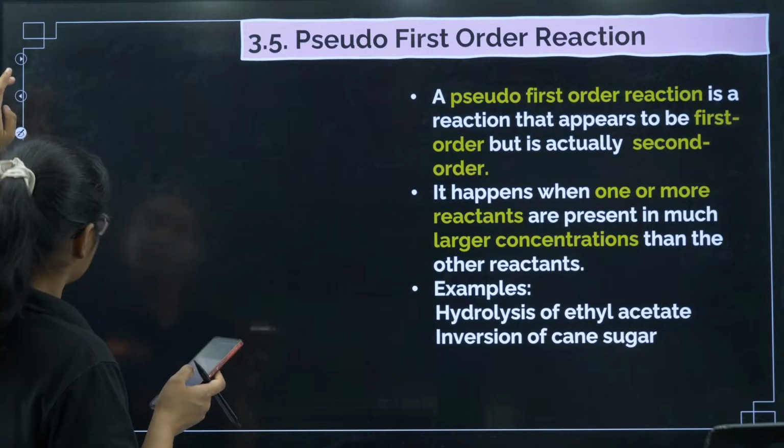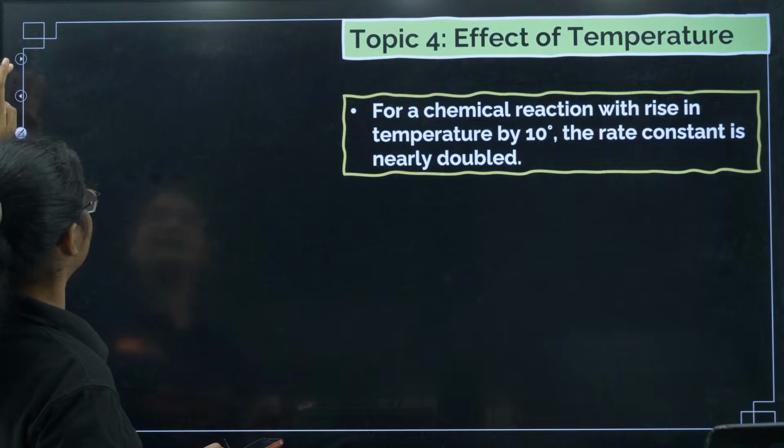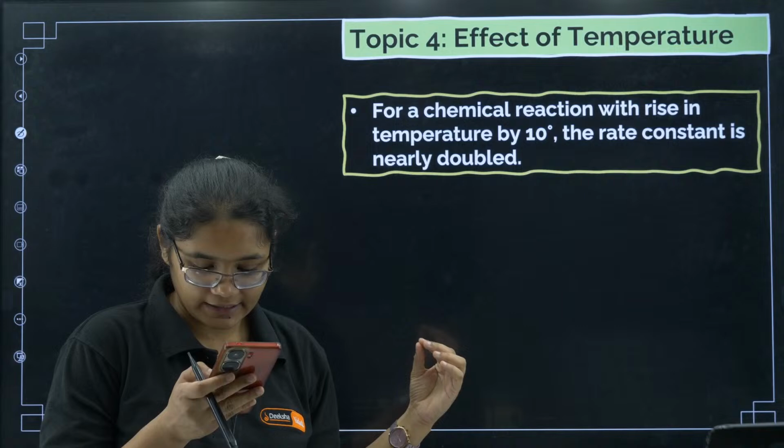Then we have the effect of temperature. For every 10 degree rise, the rate constant nearly gets doubled.